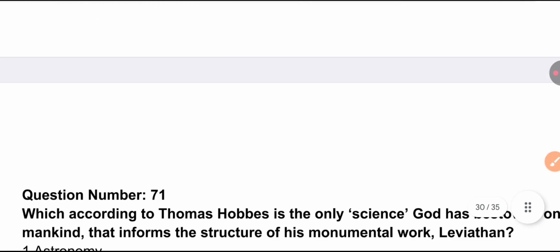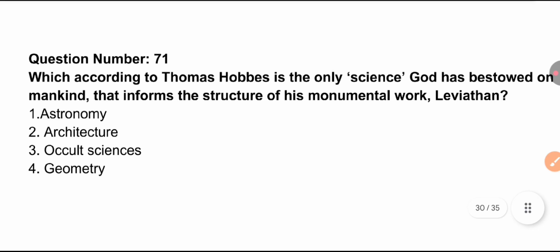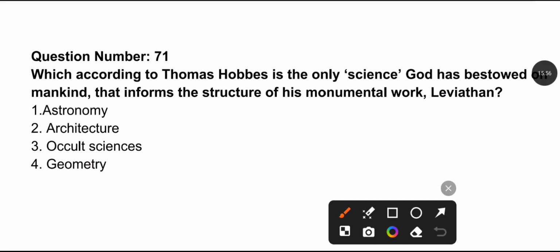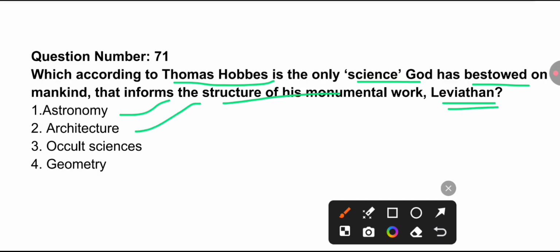Now let's see the next question, everyone. Next question we have: which according to Thomas Hobbes is the only science God has bestowed on mankind, that informs the structure of his monumental work, Leviathan: astronomy, architecture, occult science, or geometry. Thomas Hobbes, the only science God has bestowed on.